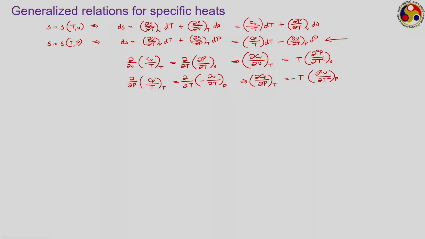So, this way we can express Cv as a function of volume or Cp as a function of pressure, and